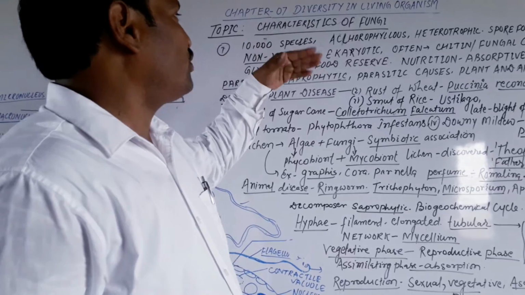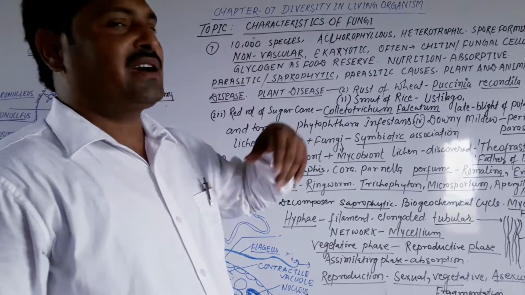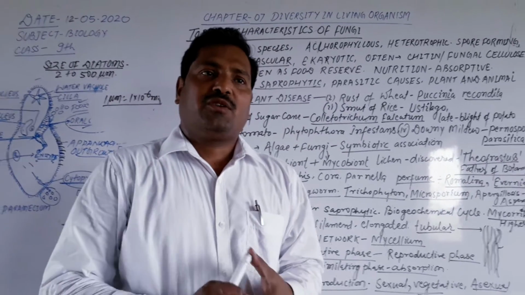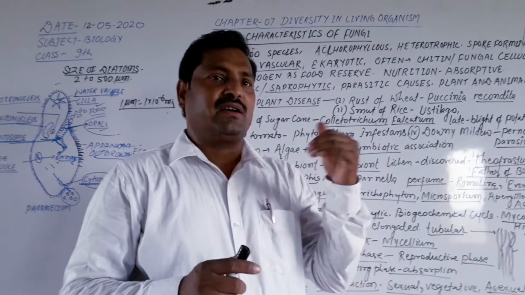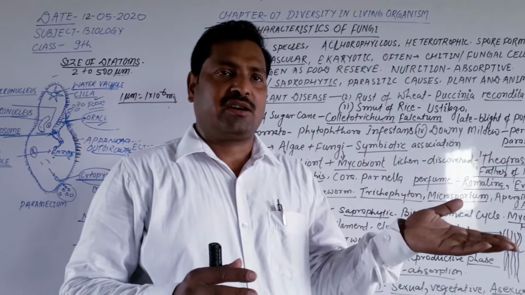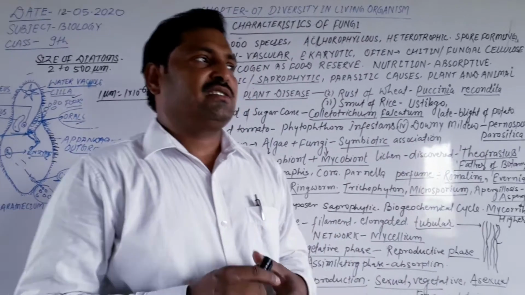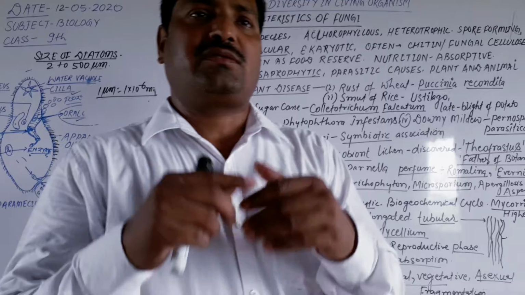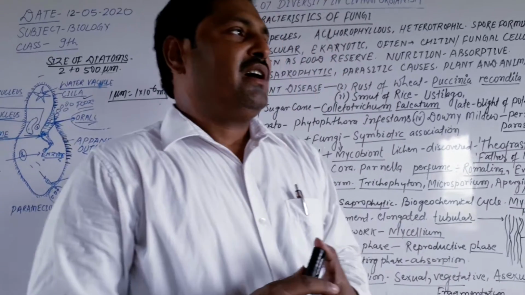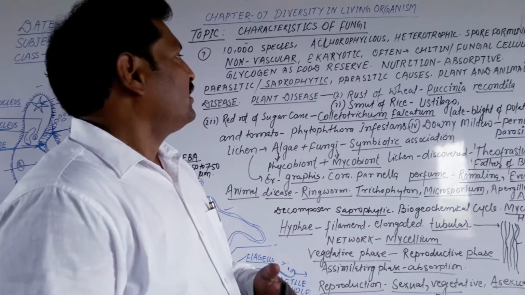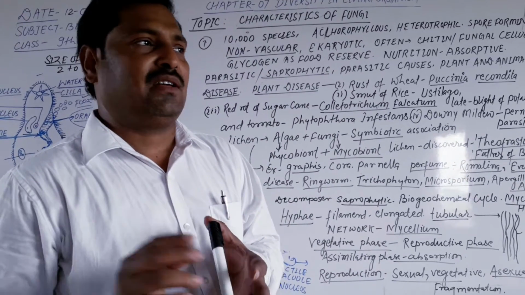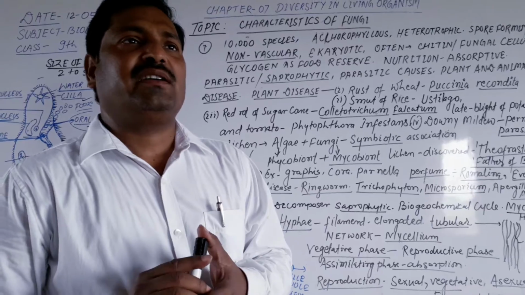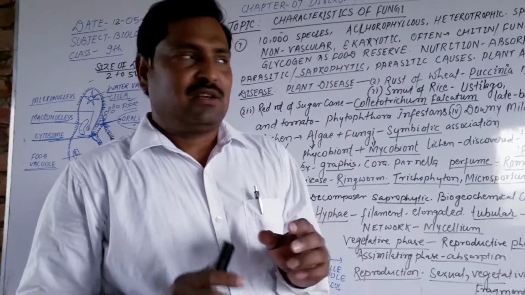Today we have some topics related to the characteristics of the fungi. You know very well this is completely different from organisms of another kingdom like protista. Dear students, there are many characteristics of the fungi. As you know, near about 1 lakh species of fungi are available. Fungi are achlorophyllous.